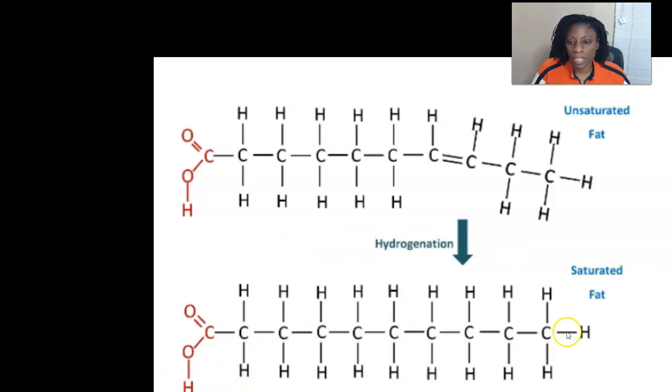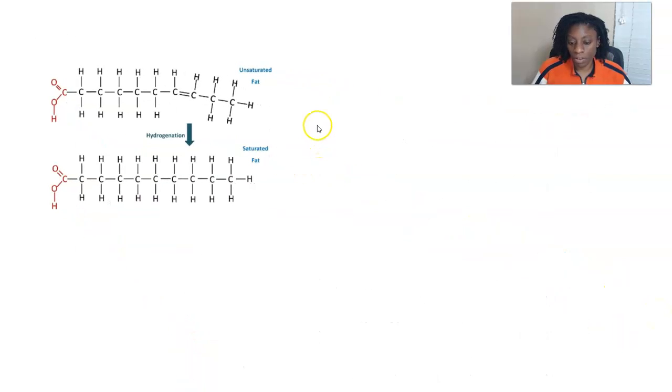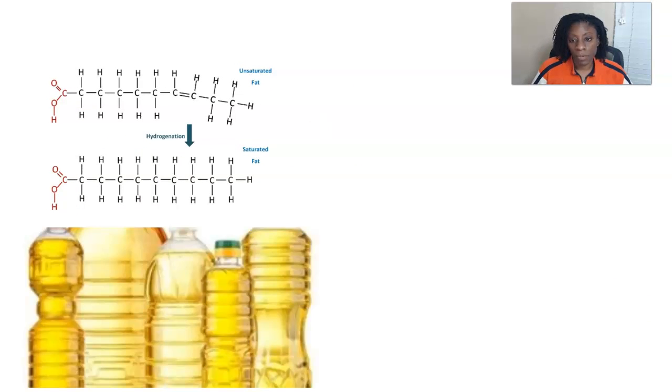And now we've got this same hydrocarbon skeleton, but it's now saturated. So the double bond is gone. We now have a single bond between the two carbons. And before, they were each bonded to one hydrogen. Now they're each bonded to two hydrogens. All right, so I'm not going to count it here, but if you go through and count it, you'll see that this saturated fat has two more hydrogens. So again, that's a man-made process called hydrogenation. Now, for example, we have hydrogenated vegetable oils.